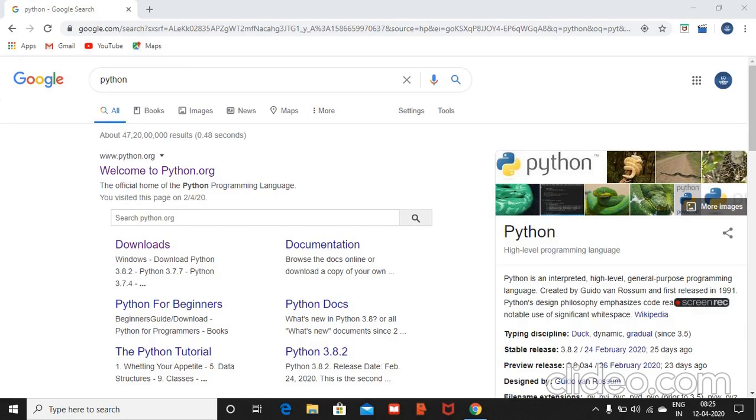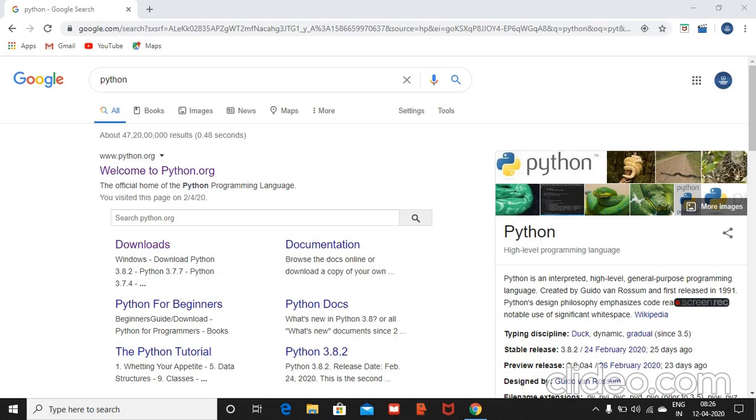So, what is Python? Python is a high-level programming language which was developed by Guido van Rossum in the year 1991. It came before Java and it is very easy. Even a rookie can easily understand this language. So, why do we need to learn Python?